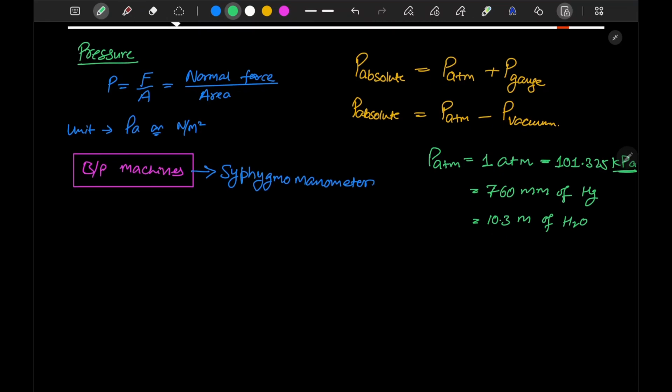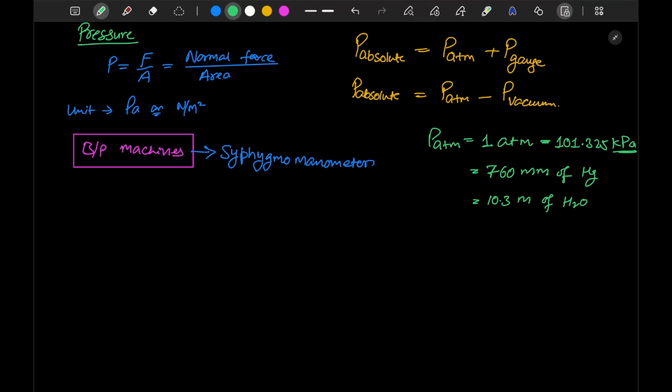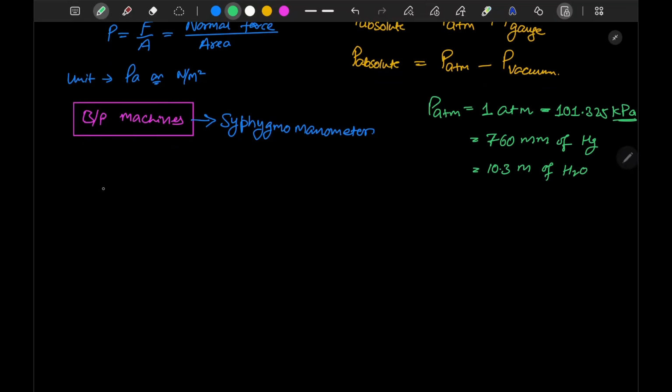Now there are certain laws which we have studied here. First one is Pascal's law. Pascal's law states that at any point in the liquid, the pressure in all directions remains the same. So Px is equal to Py is equal to Pz. Irrespective of orientation, the pressure remains the same at a point.